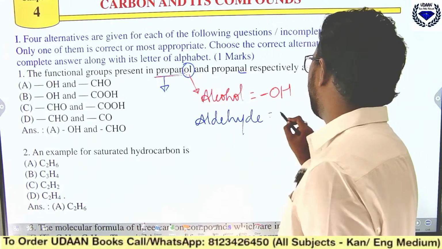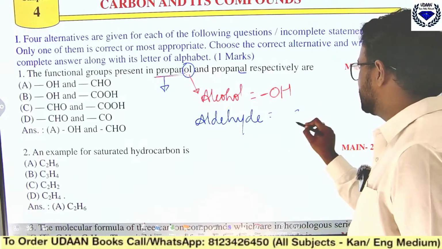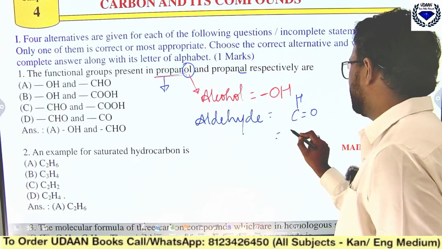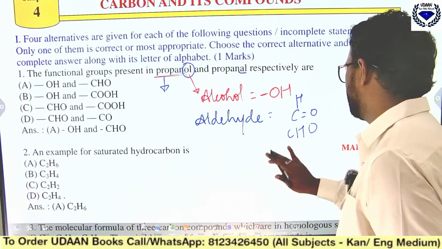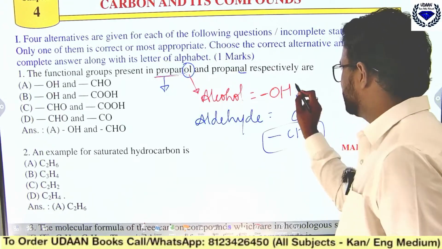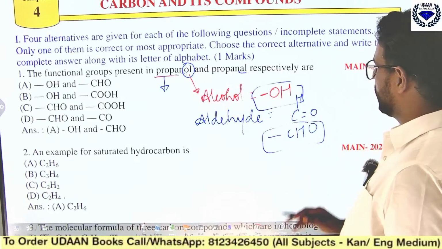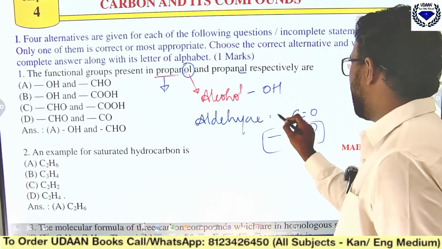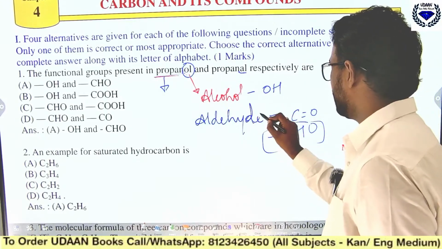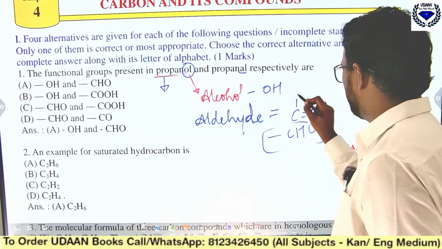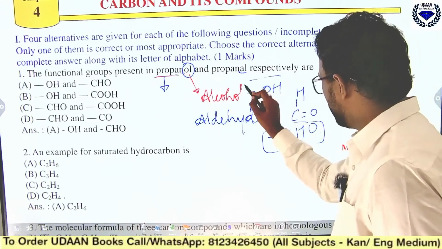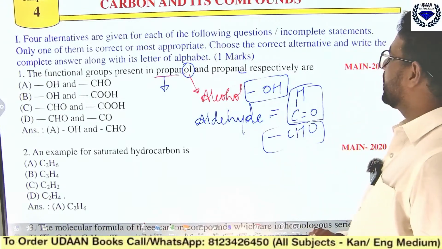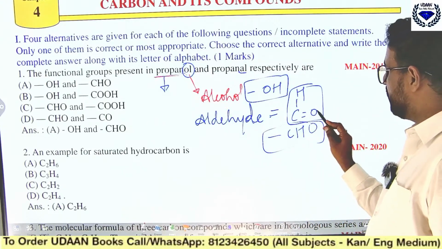So in aldehyde, what will come? Can somebody tell? It is C double bond O H. That means you can write it as dash CHO. So this and this are your functional groups. Alcohol is OH, and aldehyde you will get C double bond OH. So alcohol is having dash OH and the aldehyde is having C double bond OH.